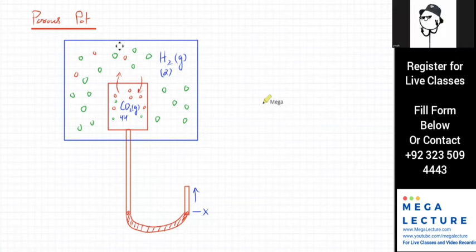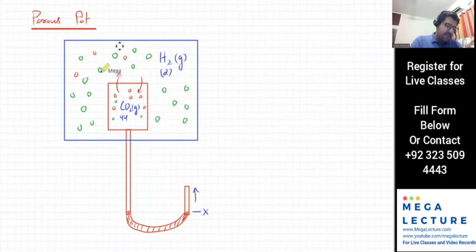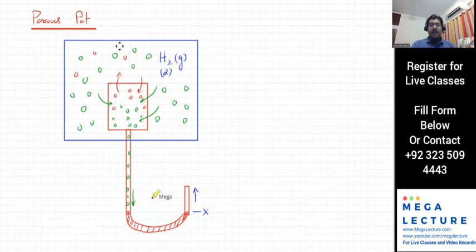Hydrogen. So the result is that hydrogen gas is going to diffuse inside the porous spot at a much faster speed. So what will happen inside the porous spot? There's going to be more and more hydrogen gas that will come inside, right? At a much faster rate. And that hydrogen gas will also move inside the tube over here, and it will start pushing the water, which is why the water level at X will start to increase.